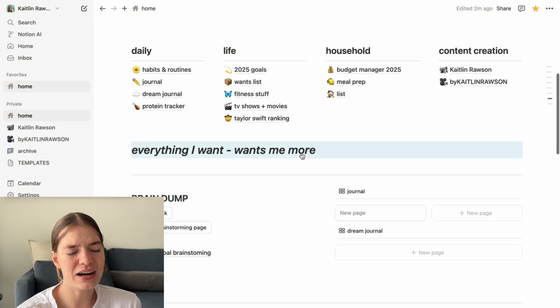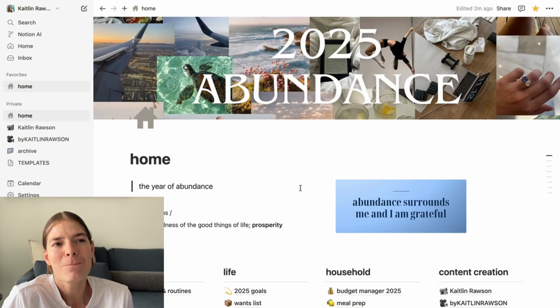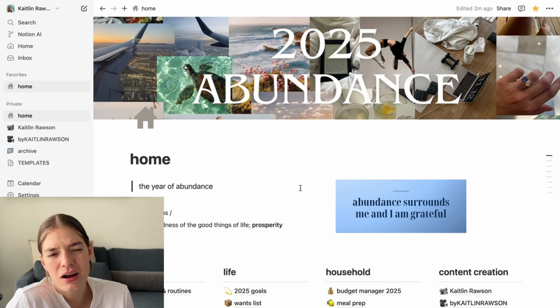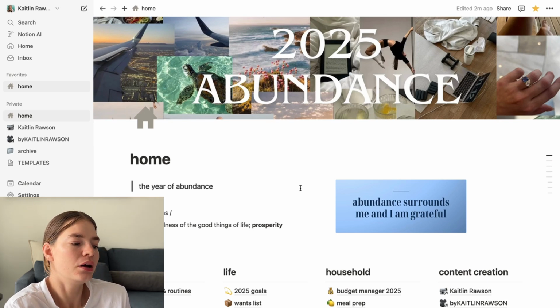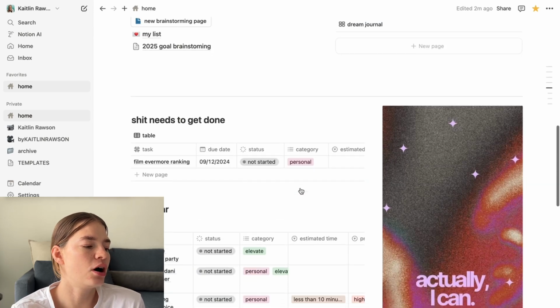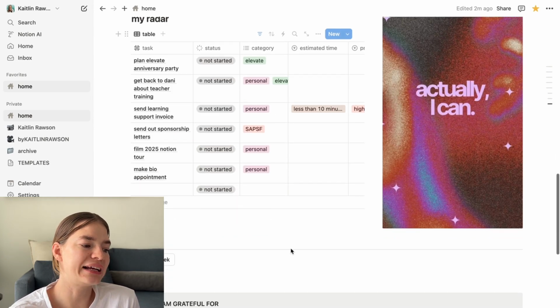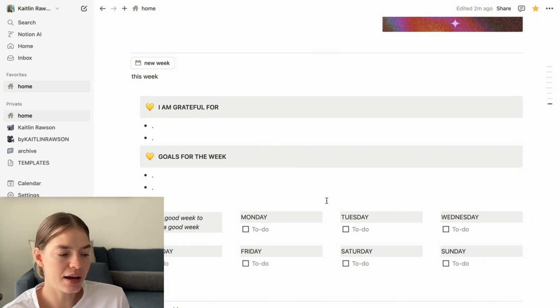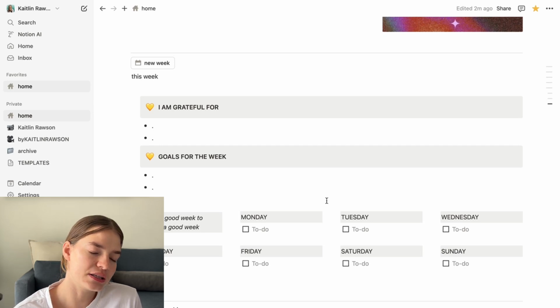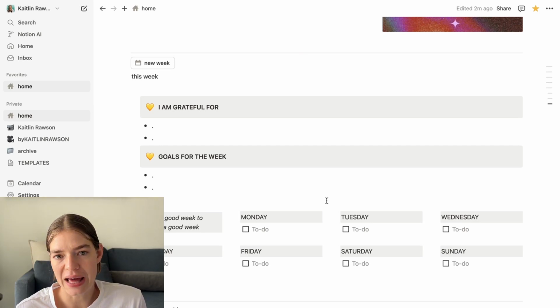I still haven't quite figured out how Notion Calendar works. I know it can integrate with Google Calendar. I'm not sure that I want to do that. Basically what I do is my planning for the week on a Sunday involves looking at this, any tasks, filling them in here. This is for tasks and to-dos, and then I also go to my Google Calendar and I schedule in any events or calendar items that I have, and then I use this in conjunction with my Google Calendar.